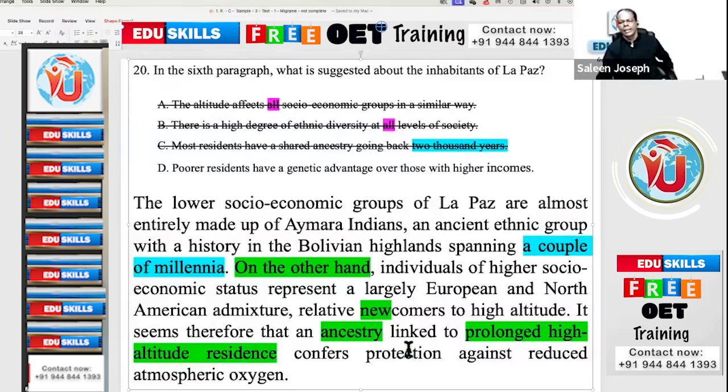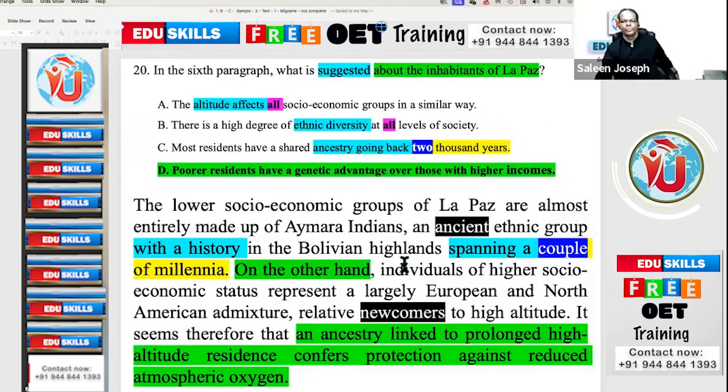Those with long ancestry, a prolonged stay in high altitude, have protection against reduced atmospheric oxygen. Means they enjoy a lot of oxygen. So D is the answer. See, this is how. On the other hand, newcomers, a couple of millennia, 1,000 years: when there are some numbers, years, you have to focus on that.